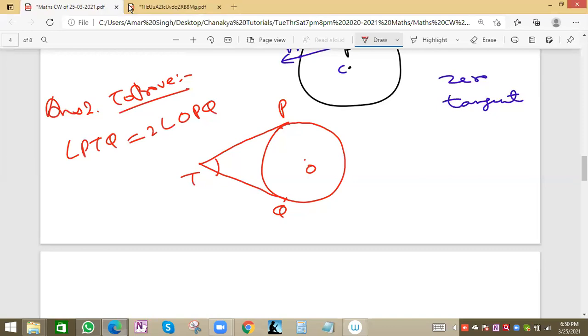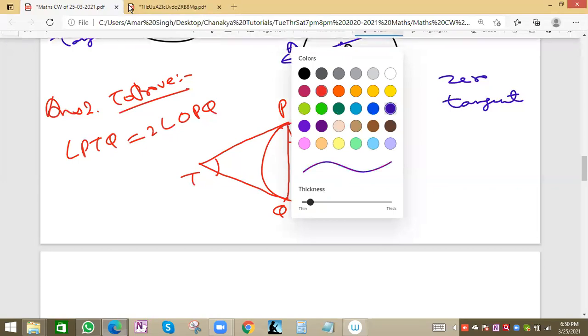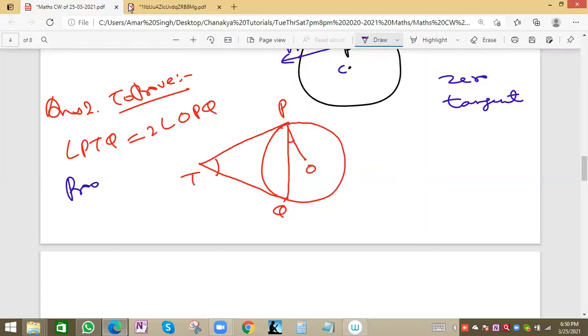Where is OPQ? We can join OP and OQ. This is angle OPQ basically. We can draw a rough diagram and show this angle as angle OPQ. See what the method is here.